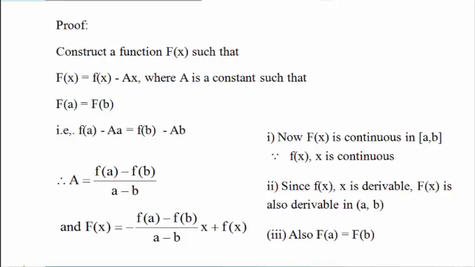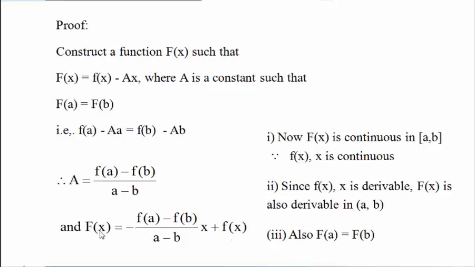Again observe that if you take capital F of A, its value is small f of A minus capital A times small a. And if you take the value of capital F of B, that is f of B minus capital A times B, this we obtain from this construction. So simplify this one, we get the value of constant capital A. That constant value of A substitute again in this equation, we get capital F of x equal to like this.